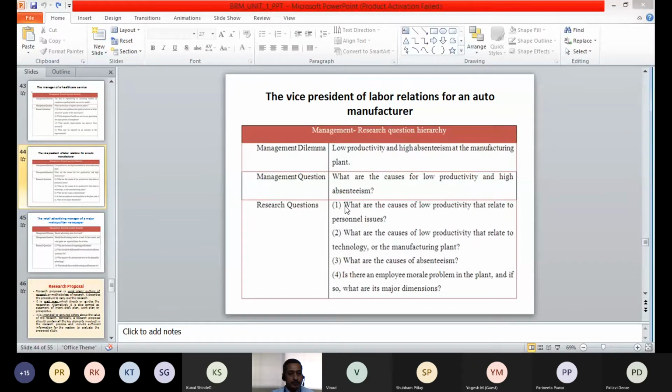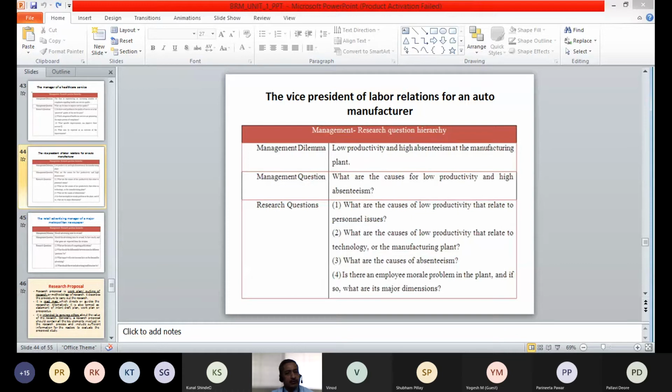The research questions which are framed to answer this management question are like this. Question number 1: what are the causes of low productivity that relate to personal issues? So the first research question is related to low productivity, and we want to ask, are the causes of low productivity related to different personal issues?